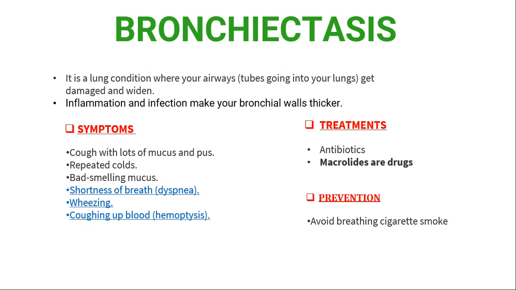And the next disease is bronchiectasis. It is a lung condition where the airway tubes going into your lungs get damaged and widen. Inflammation and infection make your bronchial walls thicker.